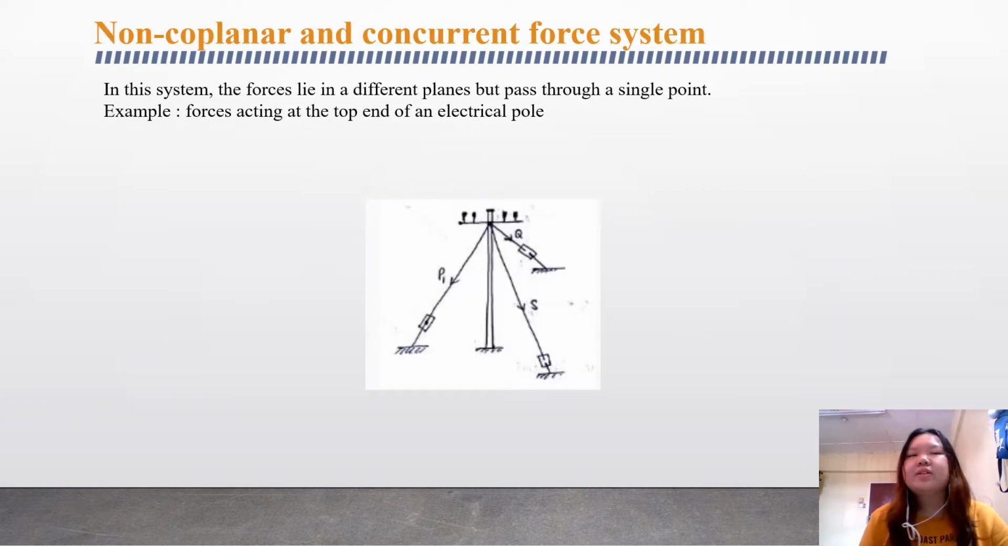The next one is the non-coplanar and concurrent force system. In this system, the forces lie in different planes but pass through a single point. The example is the forces acting at the top end of an electrical pole. When you refer to the picture down here, you can see the forces all come from one point at the top of the pole, and then they go in different directions.